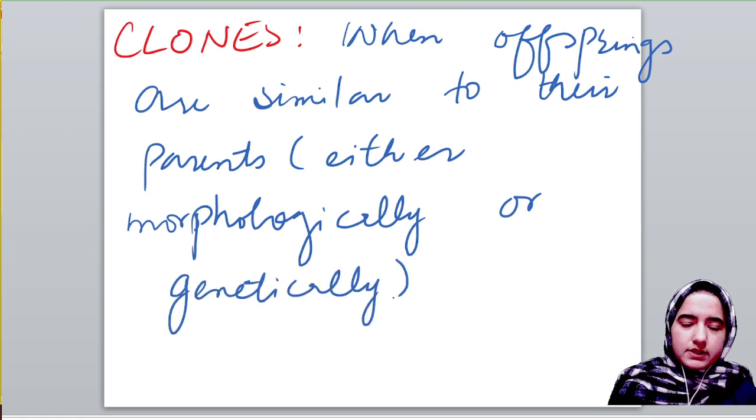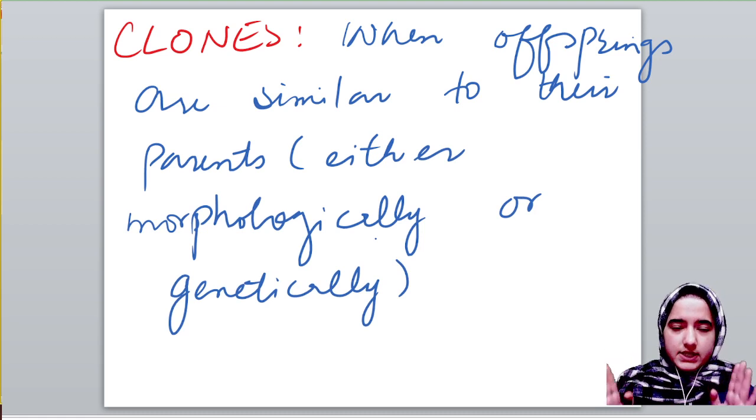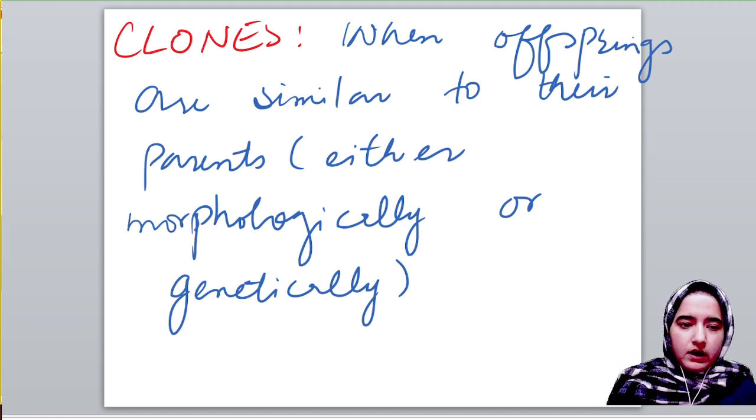They are similar in both ways, physically and genetically.